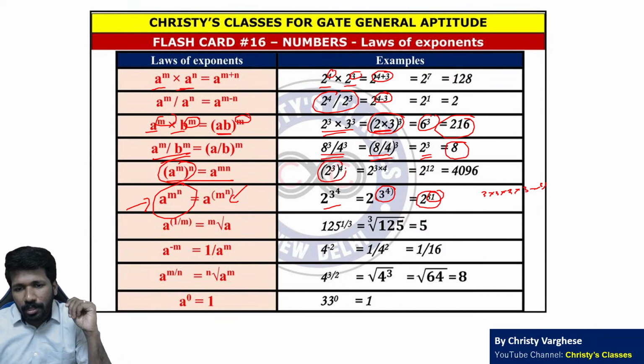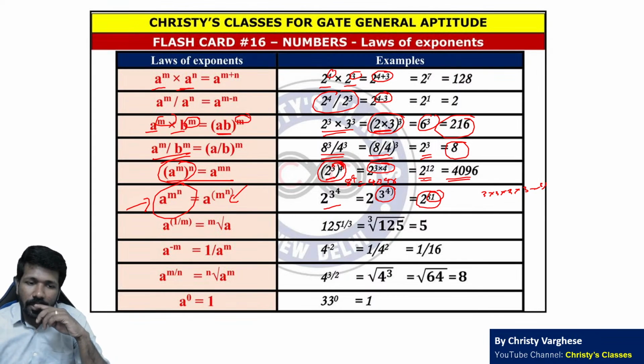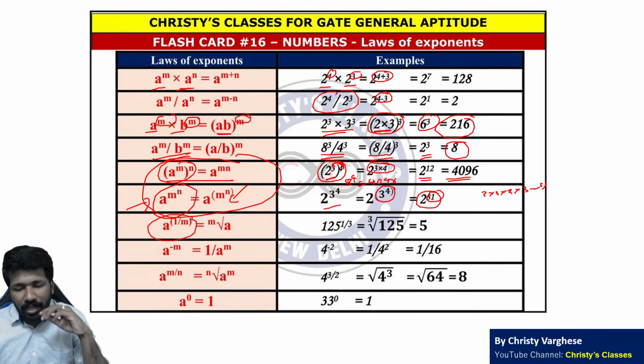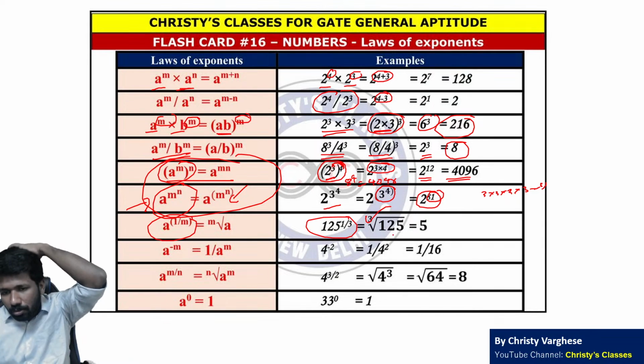लेकिन 2 raised to 3 the whole raised to 4 है तो 2 raised to 3 पहले करना है, that is 8. 8 raised to 4 is 4096. उसका एक shortcut है, that is this. Multiply the powers. That way also you can do it. ये सबका derivation we have discussed in the detailed course. So 2 raised to 3 into 4, that is 2 raised to 12, that is 4096. So that is power of power rules. Then fractional power मतलब mth root of a. 125 raised to 1 by 3 का meaning third root of 125 है.